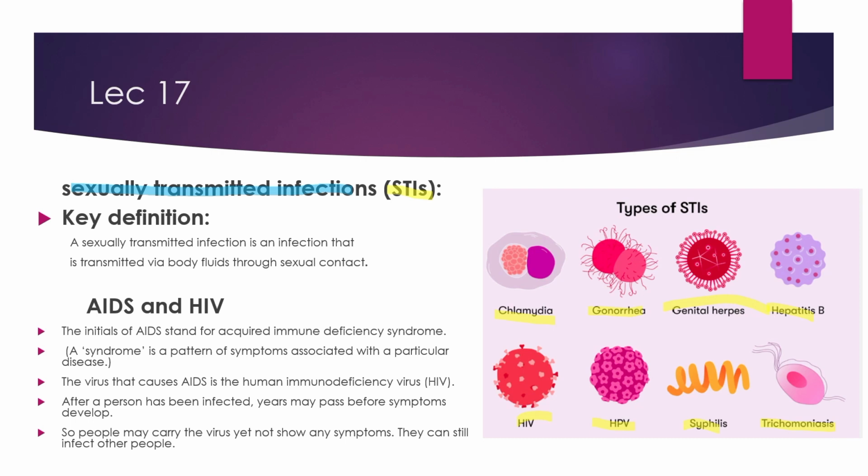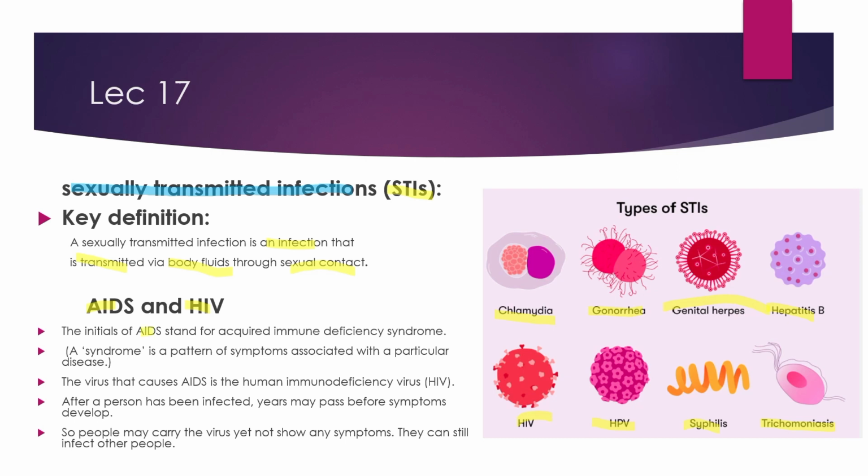A sexually transmitted infection is an infection that is transmitted via body fluid. These fluids may be semen or saliva, and it spreads through sexual contact between two persons. AIDS and HIV are our main topic that we study in our syllabus.